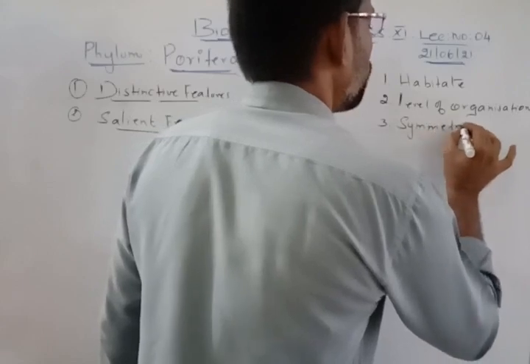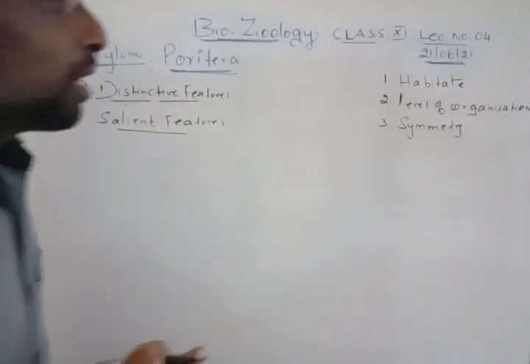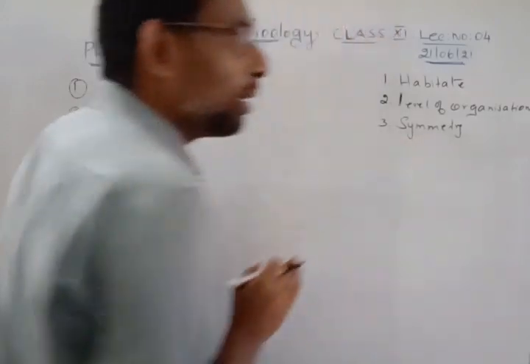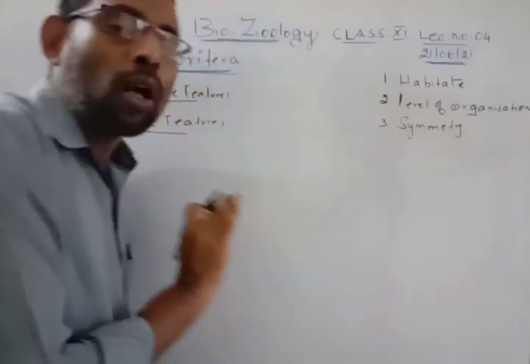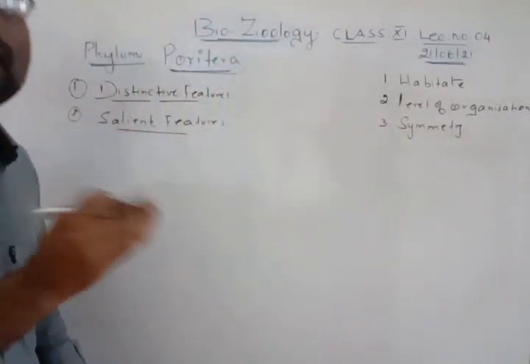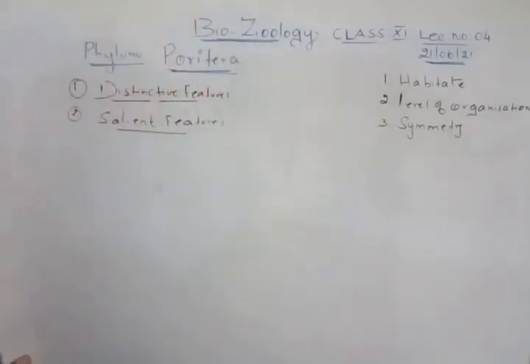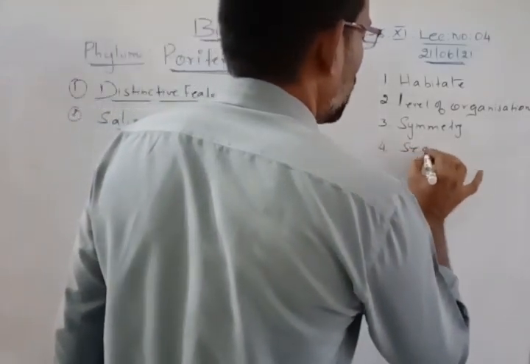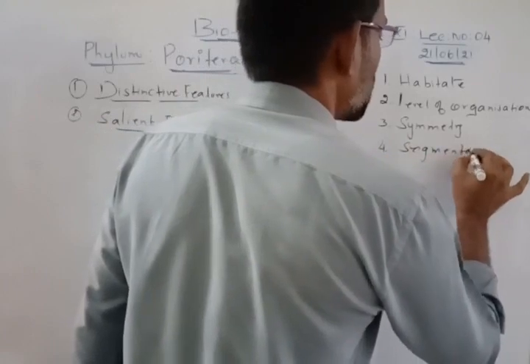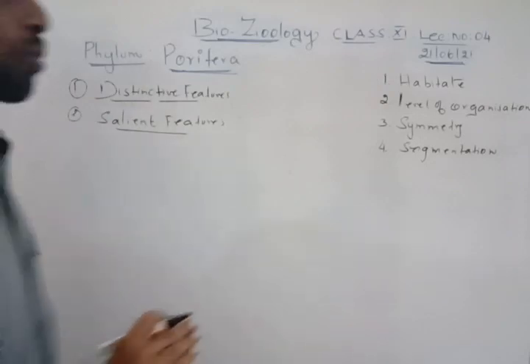Here the symmetry means, we already know there are two types of symmetry that we have discussed. One is called radial symmetry, another one is called bilateral symmetry. When you cut the animal, if it gives you two identical halves, it is symmetrical. If it does not give any equal halves, it is called asymmetrical. So based on the symmetry, we are going to analyze this organism. Then the fourth one is segmentation. If the organism has segments, it comes under segmentation.